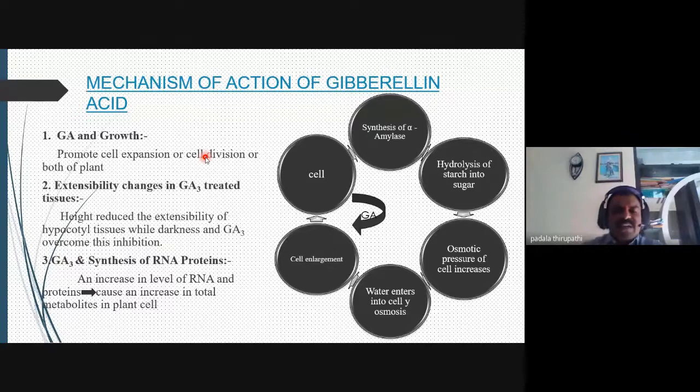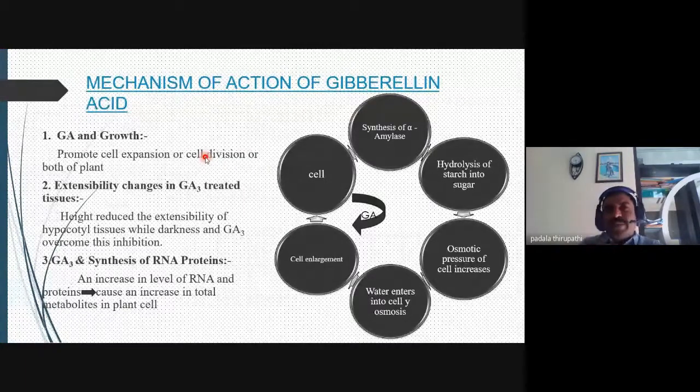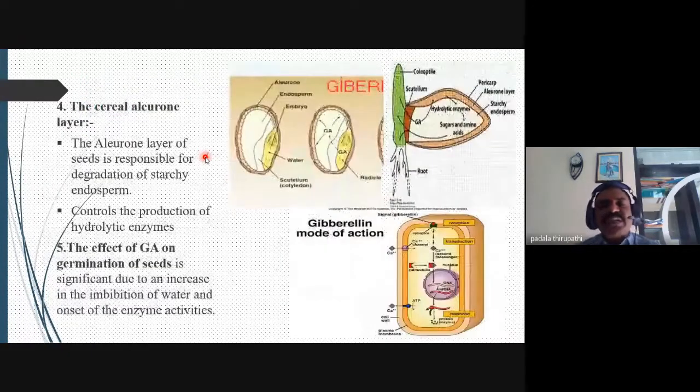And in normal cells, or even in different parts of the plant, it causes an increase in total metabolites in the plant cells. So whenever the metabolic rate is increased, then automatically RNA and proteins are also necessary for the physiological functions.